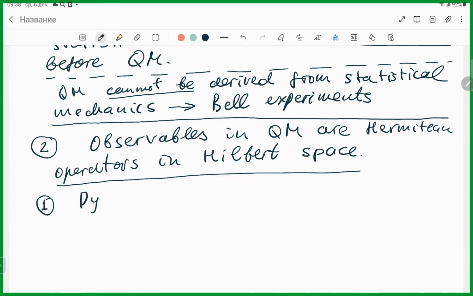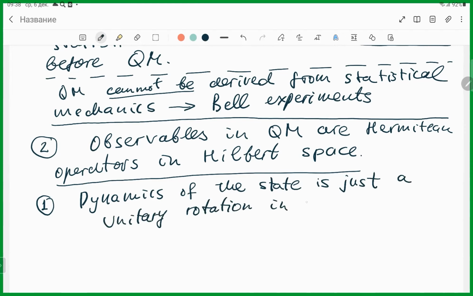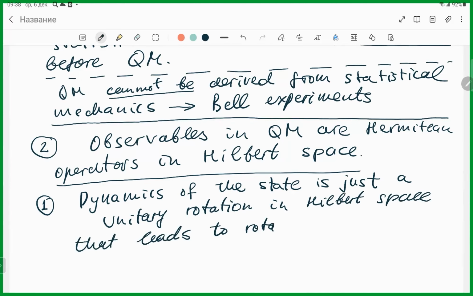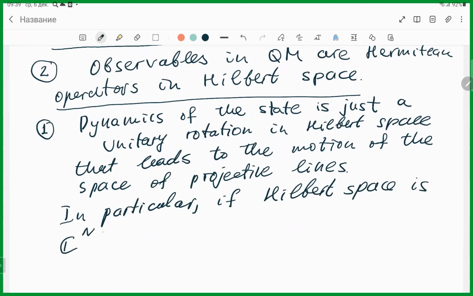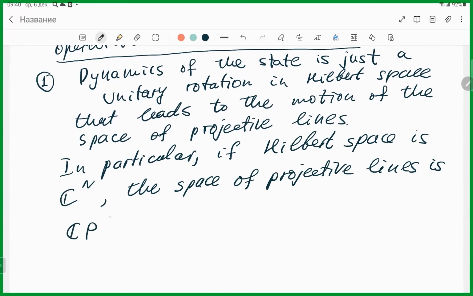What is the dynamics? Dynamics of the state is just a unitary rotation in Hilbert space, that leads to, I will not say rotation, to the motion of projective lines. In particular, if Hilbert space is C^n, the space of projective lines is CP^(n-1), the space that was studied a lot by Maxim Kontsevich in his lectures.